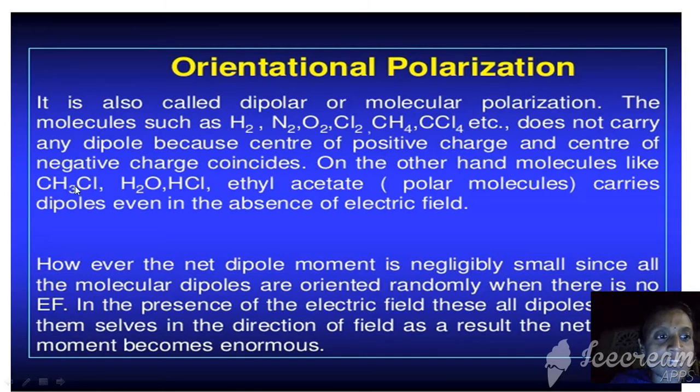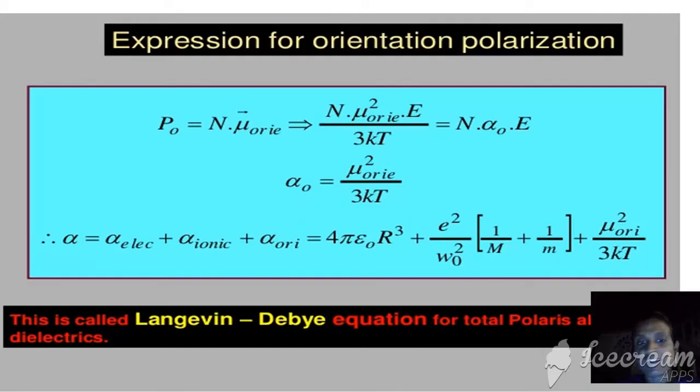On the other hand, molecules like ethyl acetate carry a dipole nature even in the absence of the electric field. So some materials get polarized in the presence of the field, while some have polar nature even in the absence of the electric field itself. However, the net dipole moment is negligibly small since all molecular dipoles are oriented randomly without EF, where EF is the applied electric field. In the presence of an electric field, all the dipoles rearrange themselves. So some molecules have dipoles in random directions and some in the regular direction.